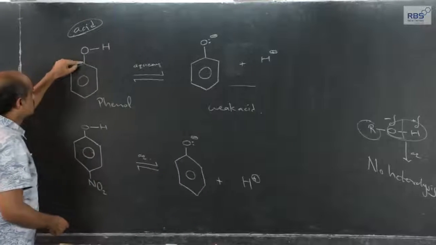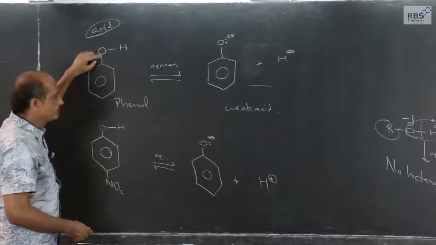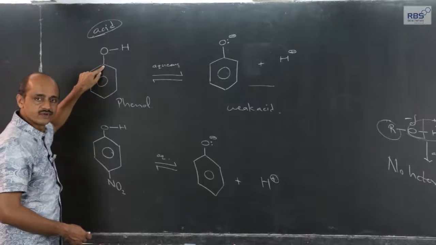OH bond attached to carbon, but carbon of an aromatic ring. An OH bond directly attached to an aromatic carbon is phenol.